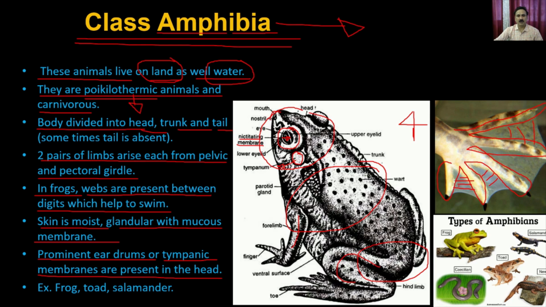Then they have the nostrils, and they have the mouth in the front, and then they also have the parotid glands. This parotid gland secretes a large amount of antimicrobial peptides, and those help protect the frog from microbial infections. There are typical examples of amphibians like the frogs. You have the salamanders, then you have a toad, and then you also have other kinds of animals.